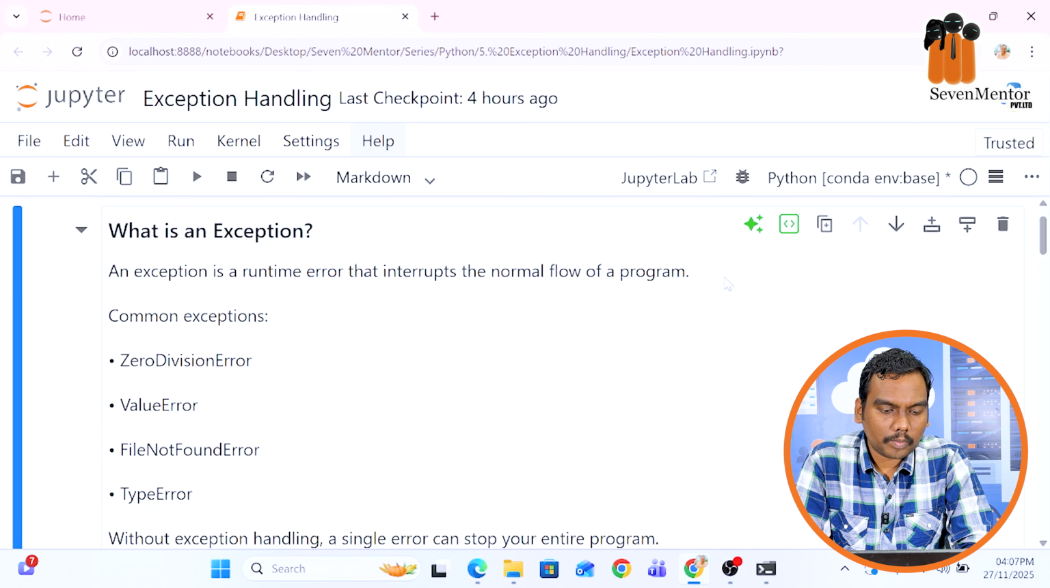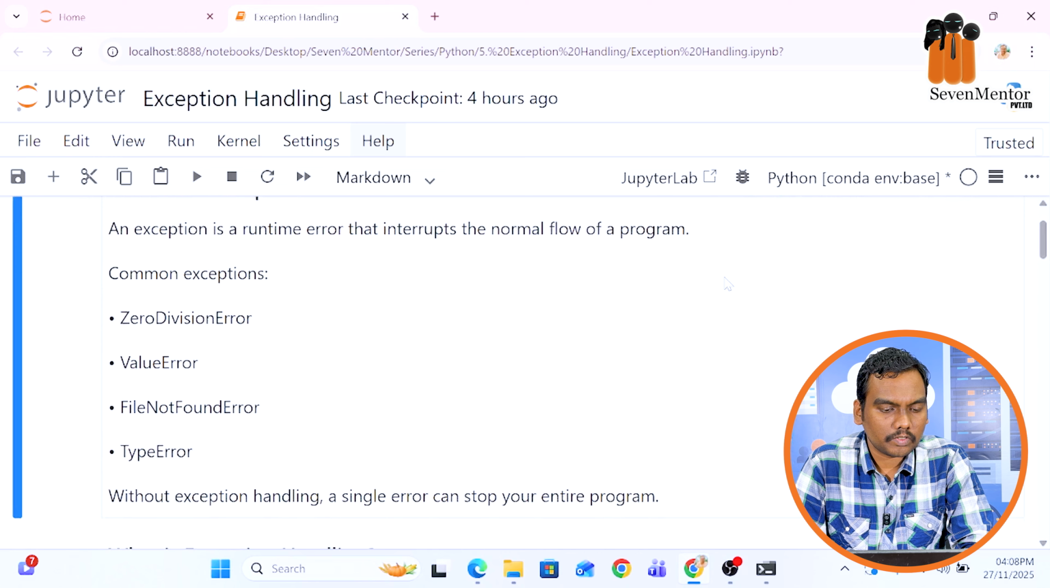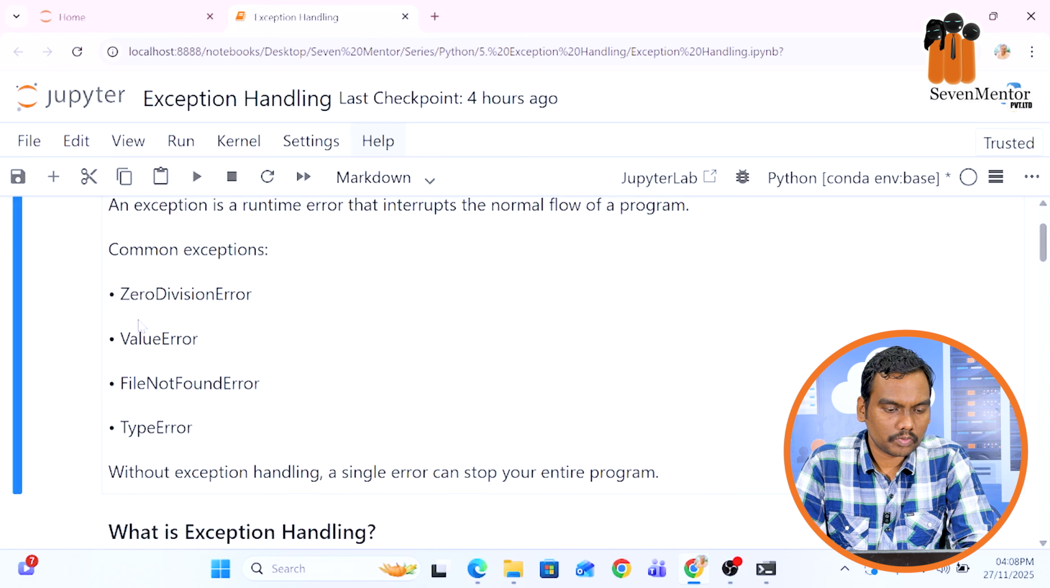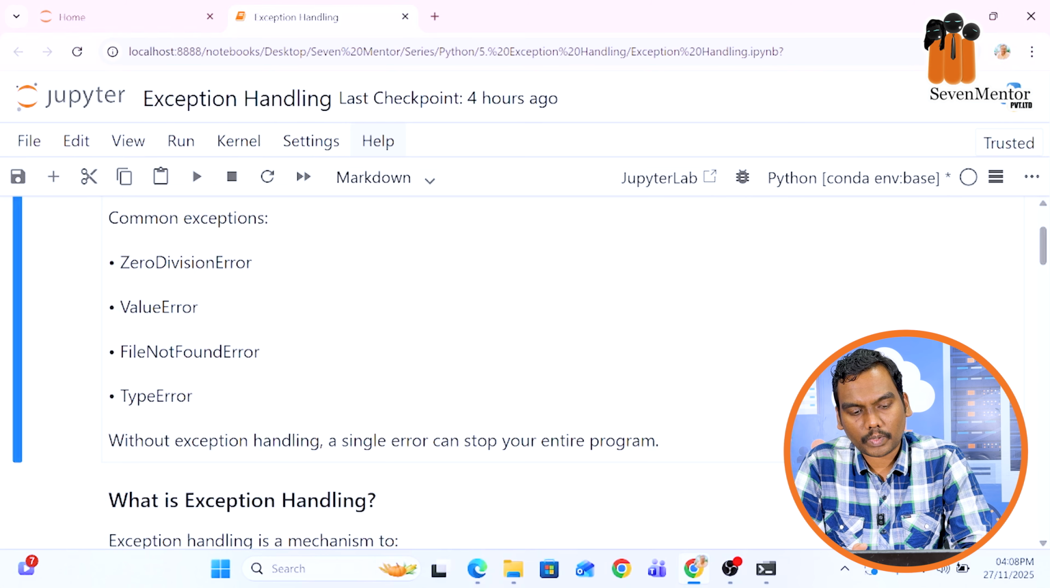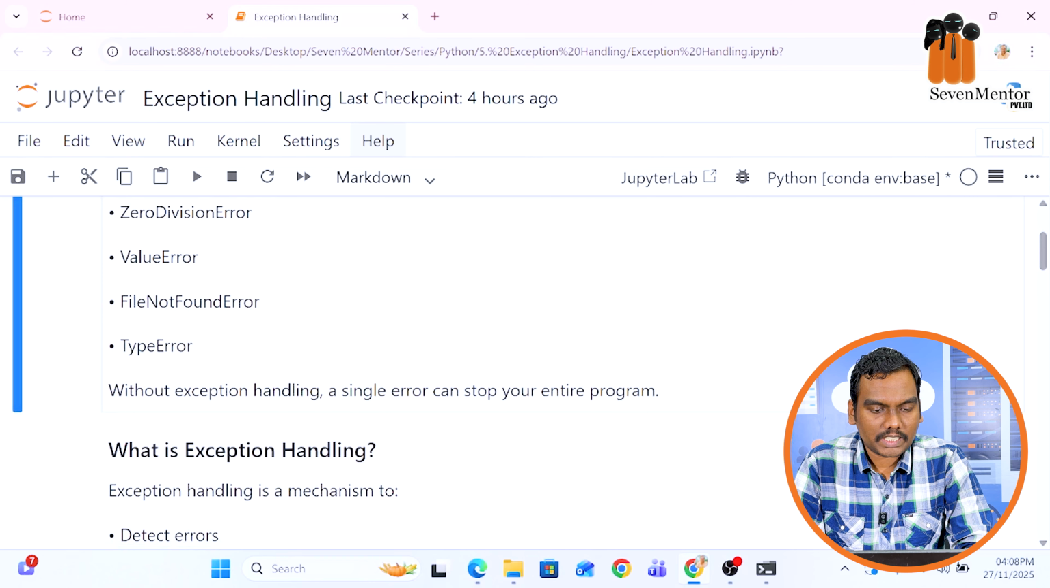So what are the different types of common exceptions we may encounter? First one is a zero division error. We know that mathematically we cannot divide by 0. Second is value error. If you are passing some value that is of an incorrect data type or a different value, it will raise a value error. We may encounter file not found error. Let's say you are importing some values from a particular file and that file is not present in the given directory or location. So we may encounter file not found error. Next is a type error. When you are passing a different data type where some other type is required, it will throw a type error.